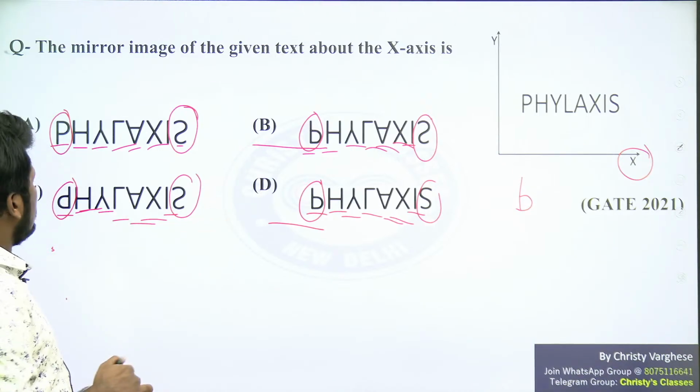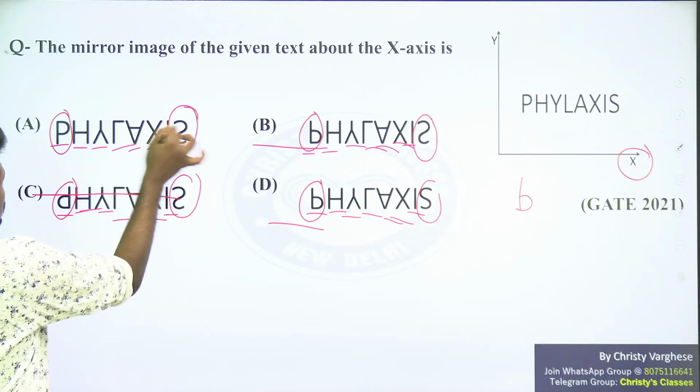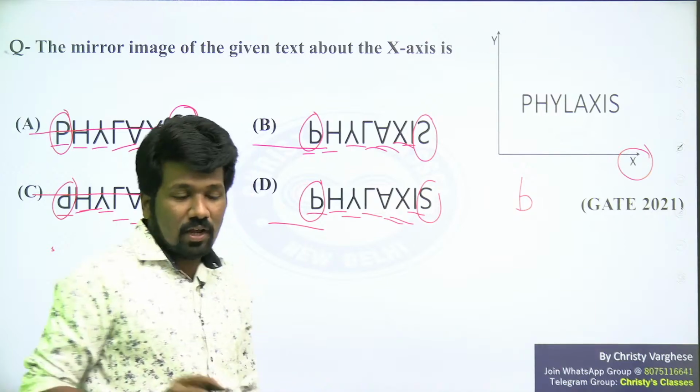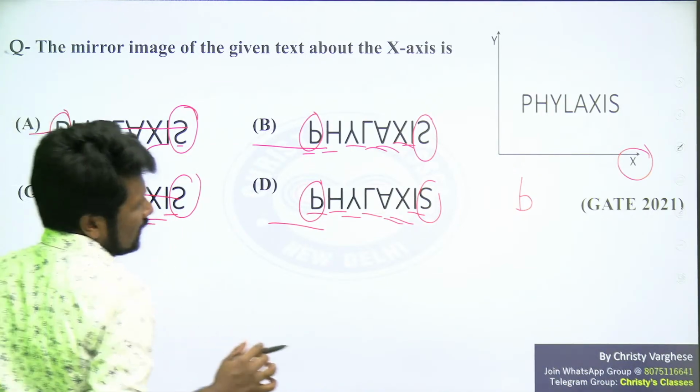Only a vertical flip is enough. So option C is wrong. Here there is no flip at all. That is also wrong. So only 2 options remain, B and D. Now be careful. In options B and D, the S is a little ambiguous.